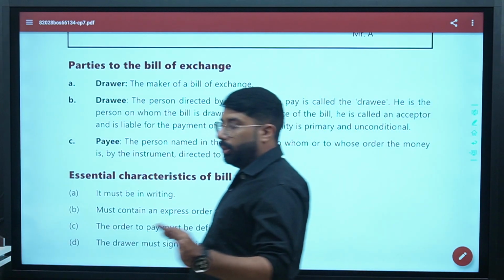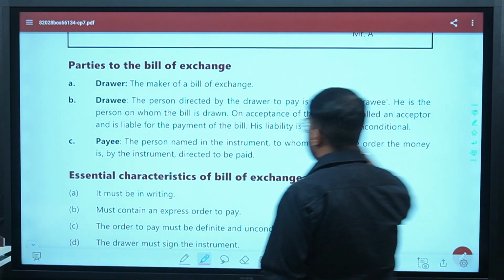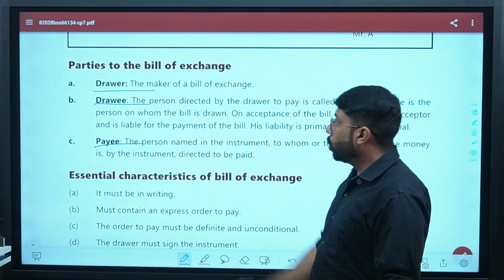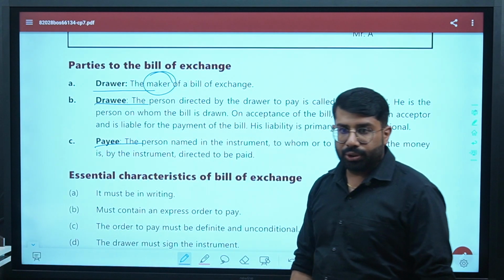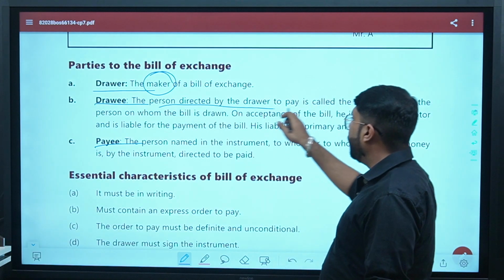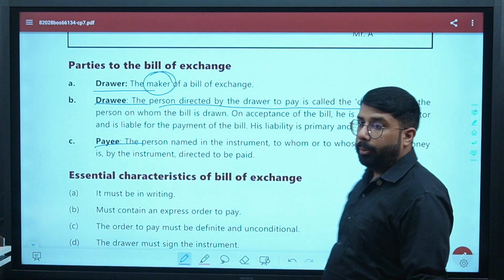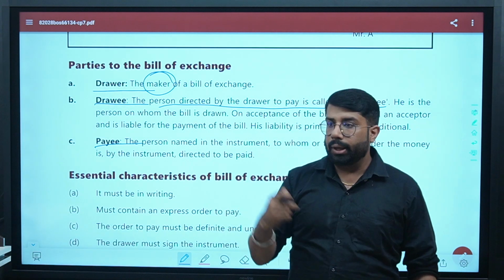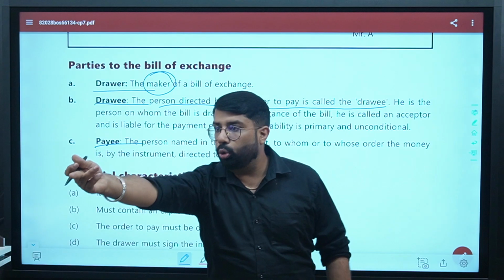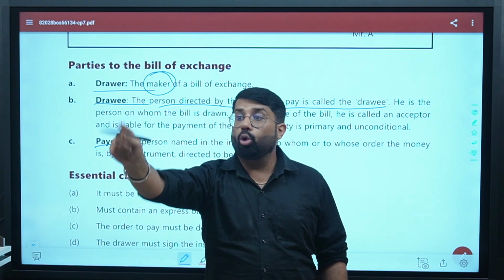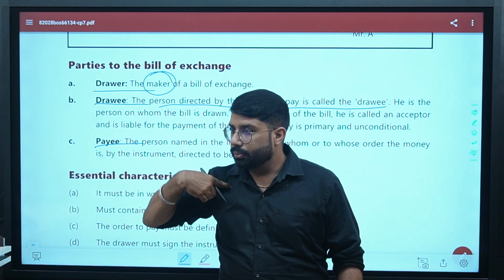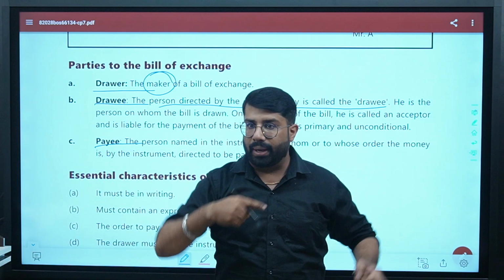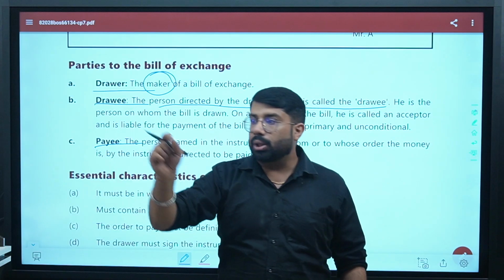There are 3 parties in the bill of exchange. Who are they? The drawer, the drawee, and payee. Who is drawer? The drawer is a person who will make the bill of exchange. Who is drawee? The person directed by the drawer to pay is called the drawee. It means if I am drawer, I am writing the bill of exchange, I am making the bill of exchange. I am directing you to make the payment. The person who will be directed by the drawer that you have to make the payment will be known as drawee.